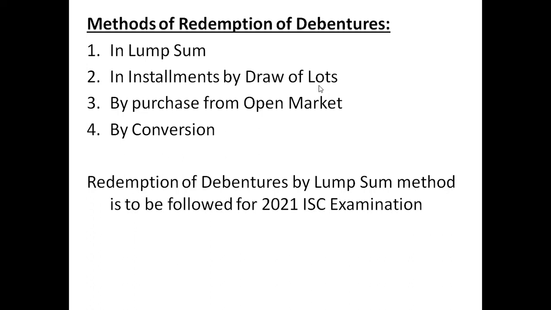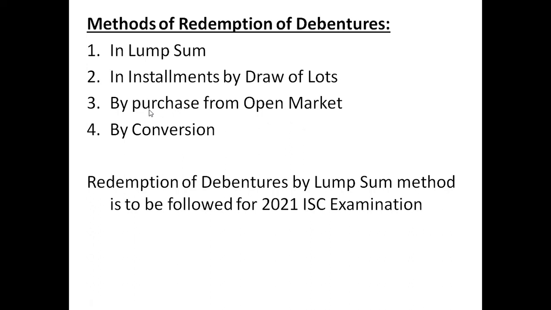The third method is purchase from the open market. This is actually called the buyback of own debentures. I hope you know what the open market is. Since you are also a student of economics, I will not explain this. So from the open market we purchase our own debentures.